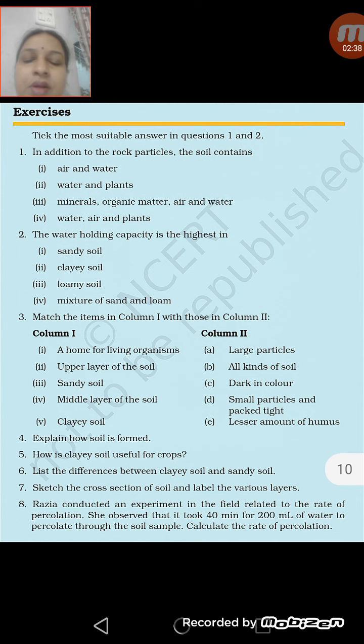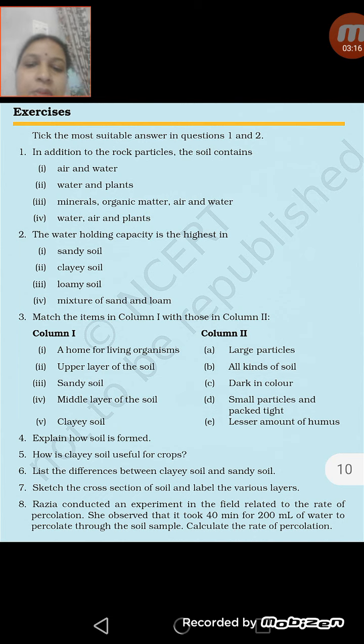In question number 7, you have to make the diagram of soil profile. Soil profile means the vertical section passing through different layers of the soil. If you are asked to make only a sketch, you will only make the diagram showing different layers, which are also called horizons. But if you are asked for an explanation, you will explain the different layers like horizon A, horizon B, horizon C, and bedrock. Horizon A is rich in humus, horizon B is rich in minerals, whereas in horizon C and bedrock, large pebbles or large soil particles are present.